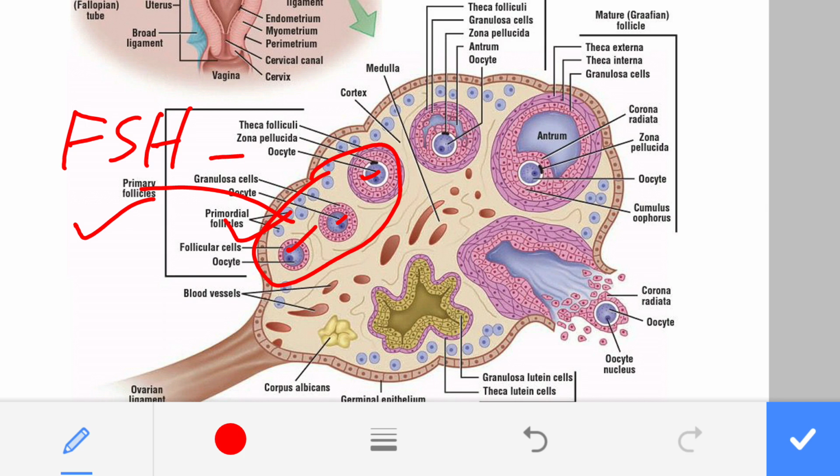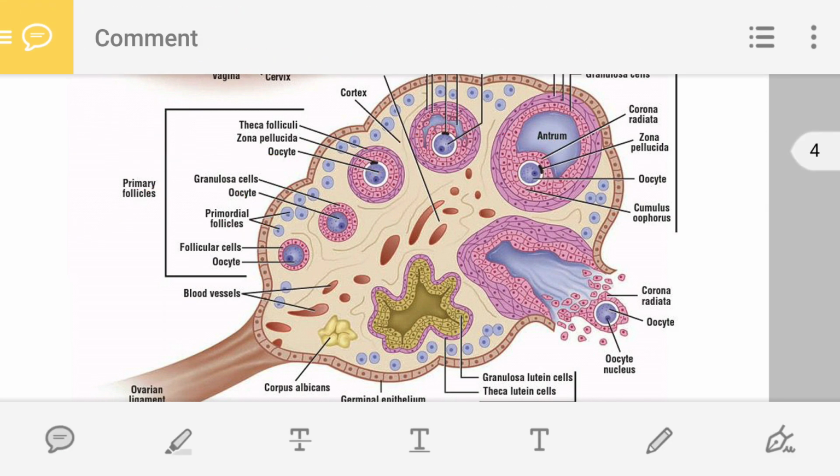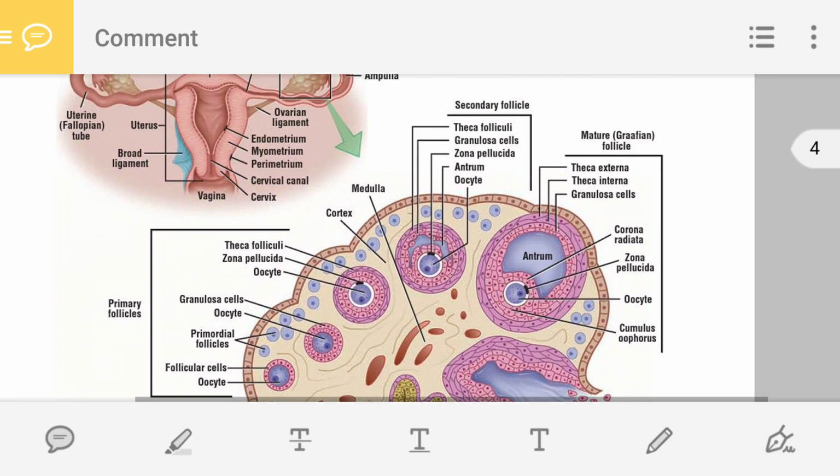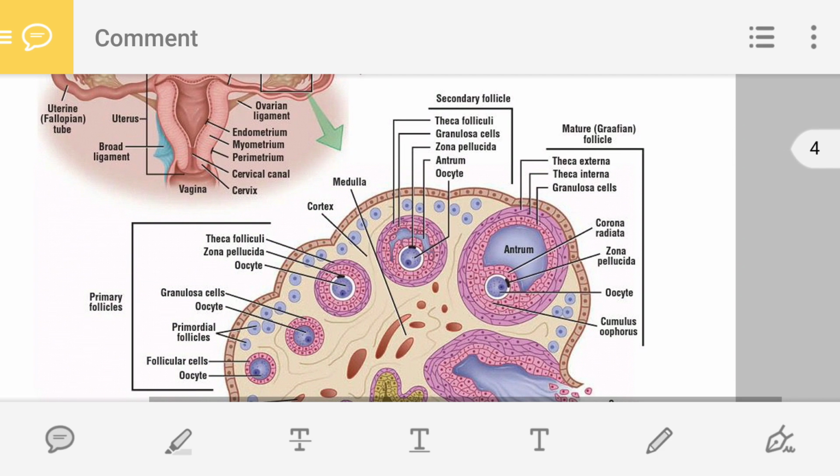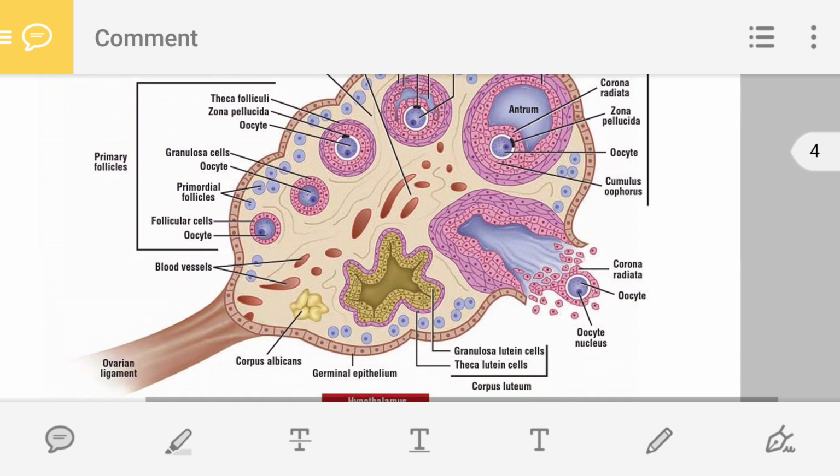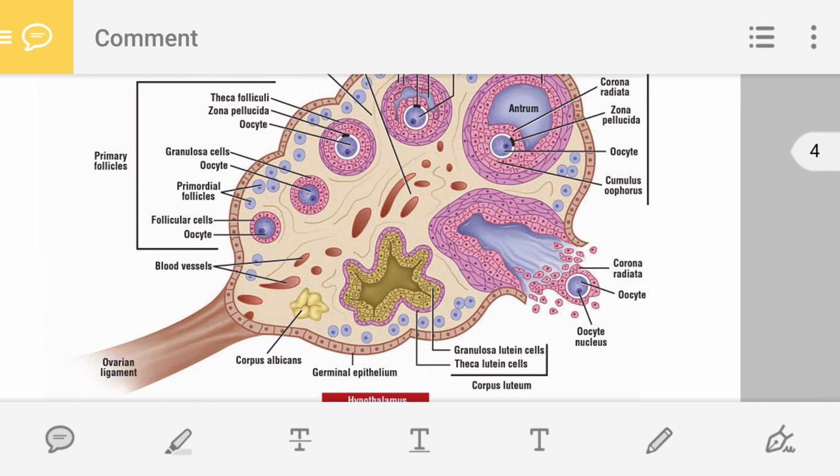Now, on this primary follicle, FSH is still acting. This primary follicle matures and is converted into a secondary follicle. So primary follicle, then secondary follicle, and finally this Graafian follicle.